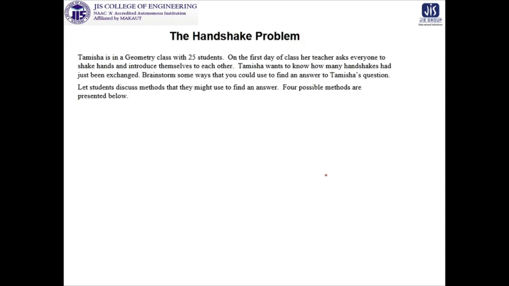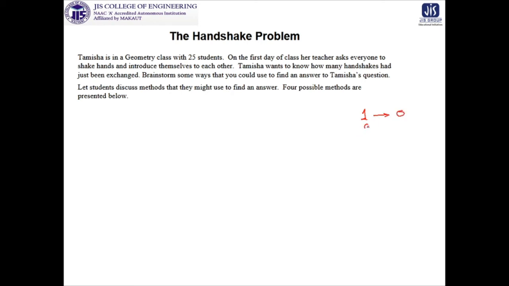Now we are moving forward to another problem. This is called the handshake problem, and the story related to the handshake problem is given over here. If we want to count how many handshakes are going on, let us start with the discussion that if there is one student, then there is no handshake because it is not possible.